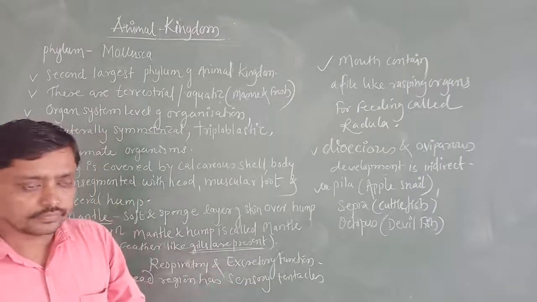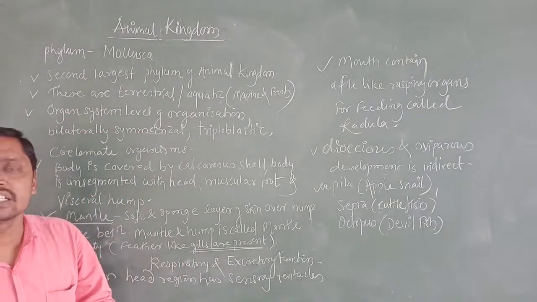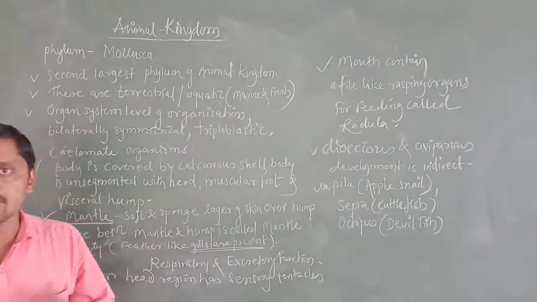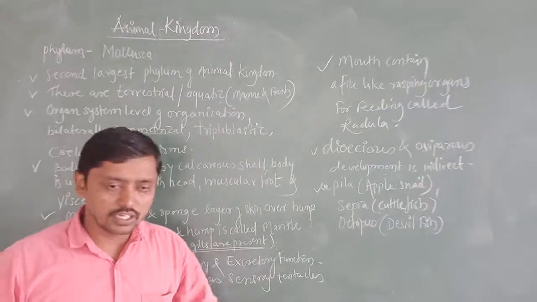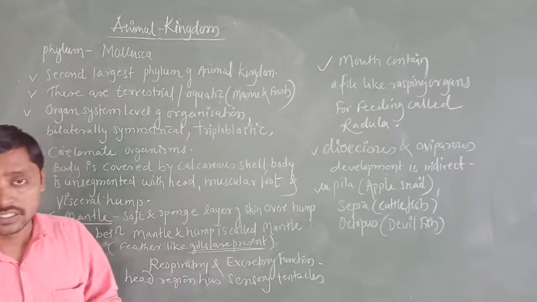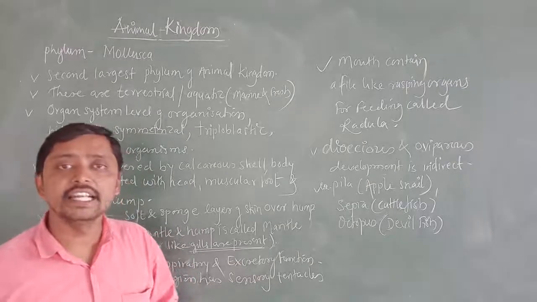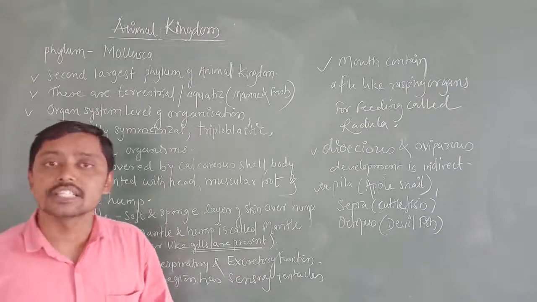From the Platyhelminthes, the organisms are acoelomates, diploblastic animals. Then in the Aschelminthes, pseudocoelomates, and from Annelida onwards, all organisms are coelomates.